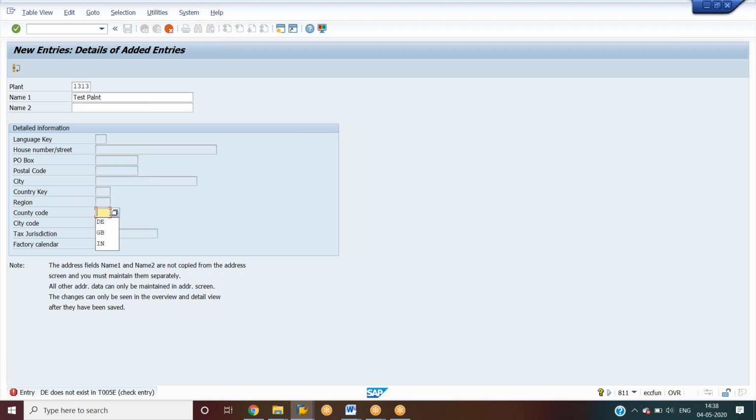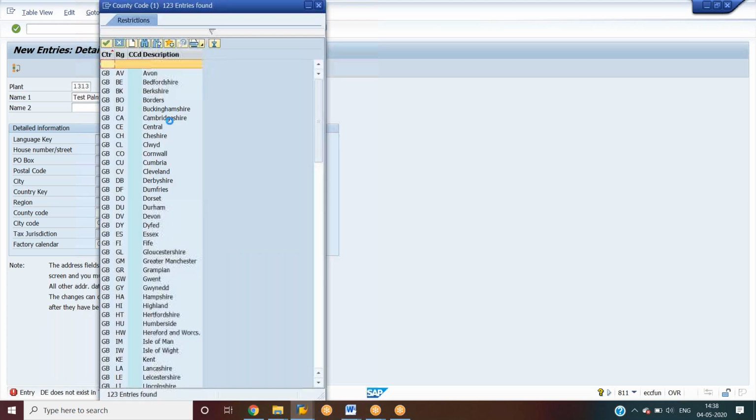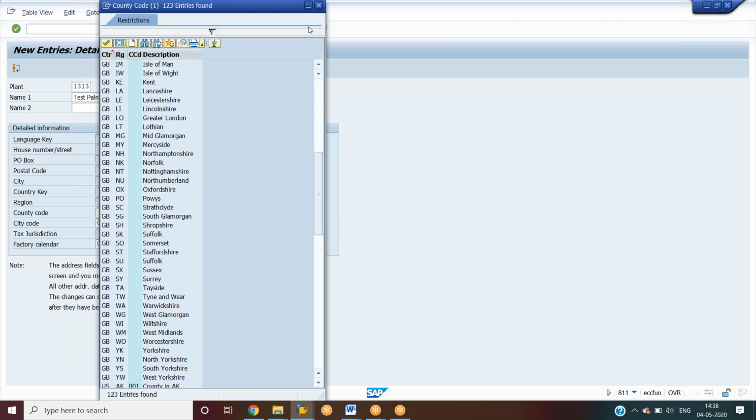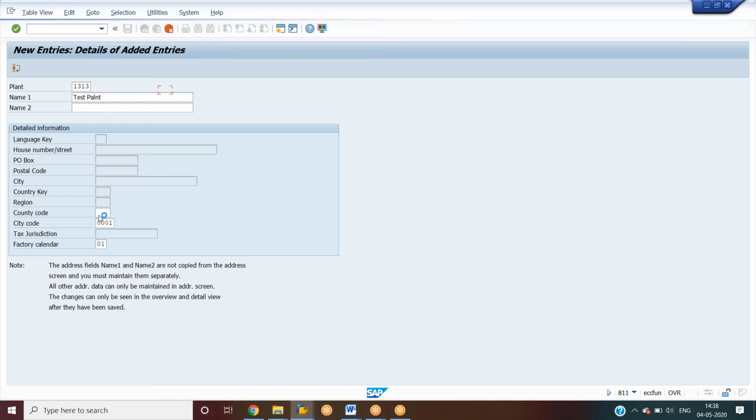Country code does not exist. Okay, let's not waste the time. We'll give some other country code, no issues. Let me give GB.